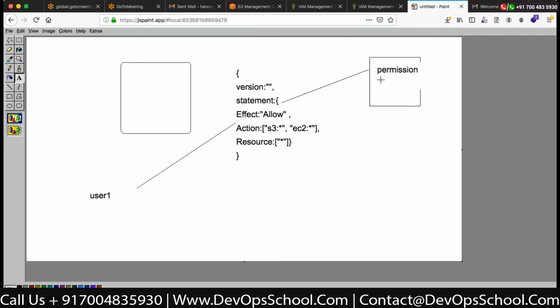So when you say create bucket will be denied, there will be a similar policy. You will write a policy in a similar way, with the same actions, but instead of effect allow you will write deny, and in the action you will write S3 colon create bucket. So that means in a permission boundary it has been set that the particular person can do anything in S3, but he cannot create a bucket. Okay, so this will be applicable.